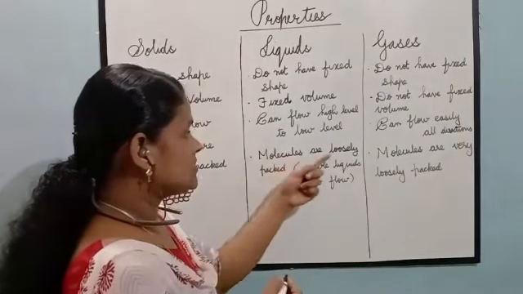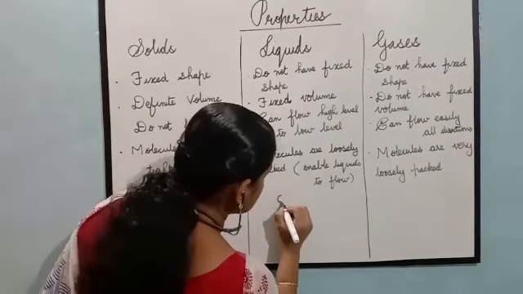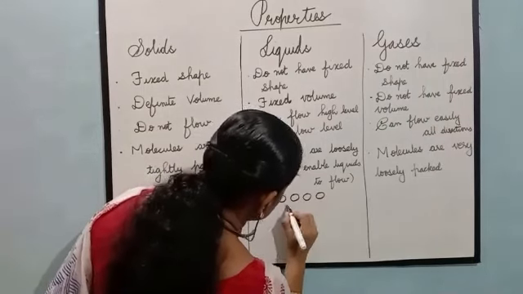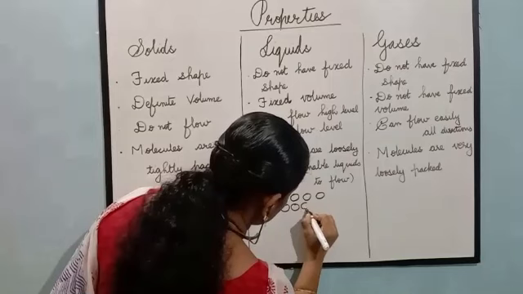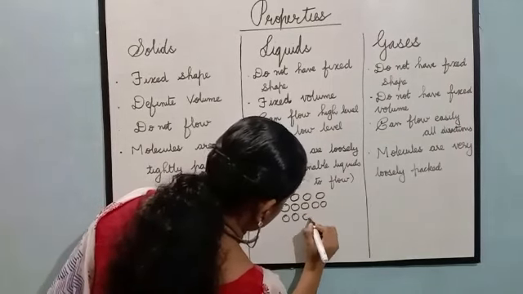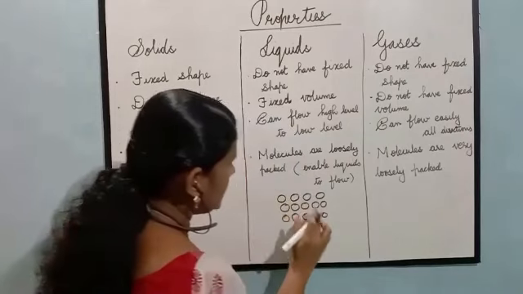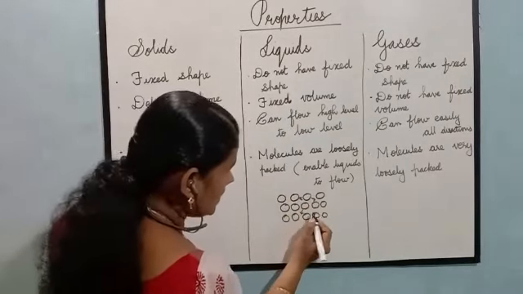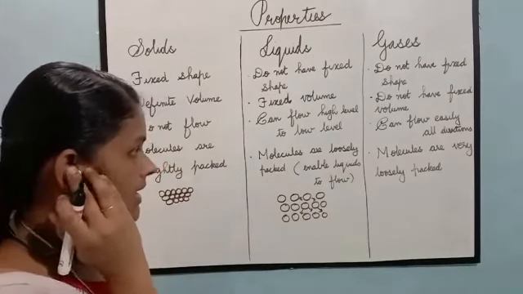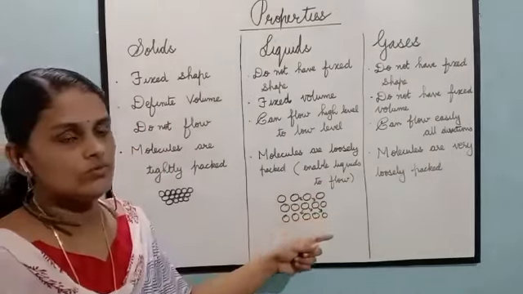Now, in liquids, molecules are loosely packed. It means there is a gap between the molecules. Here you can see the gap, so the molecules can move around, and this enables liquids to flow.